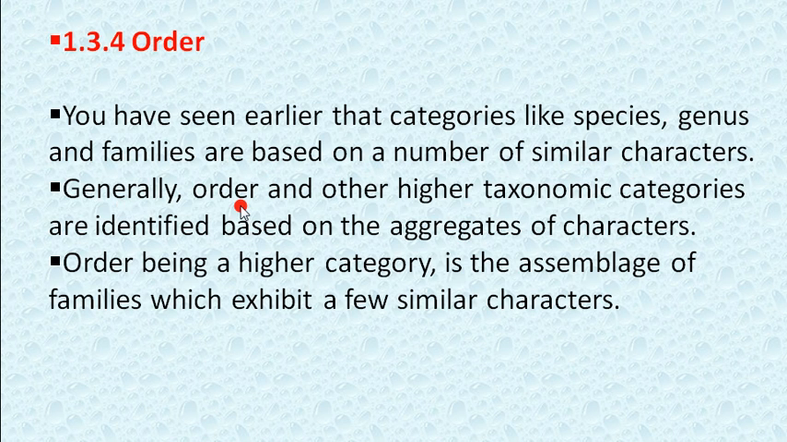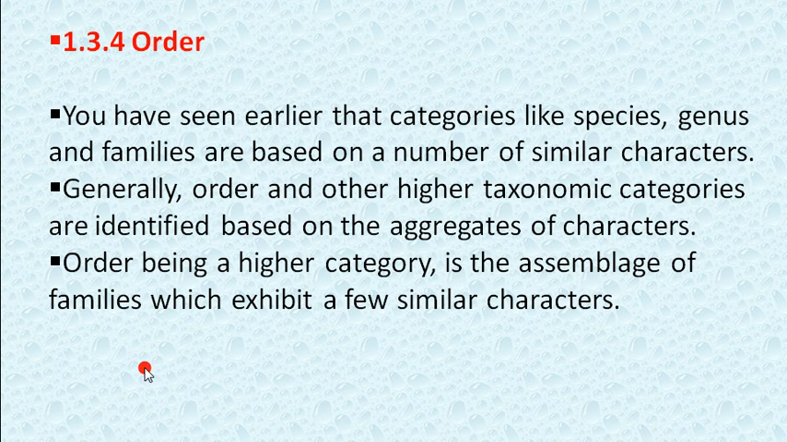Generally, order and other higher taxonomic categories are identified based on the aggregates of characters. This word is very important: aggregates of characters. Aggregate means group, a cluster. So an aggregate is a group of characters we take to place in the order. Order and categories higher than order are also based on the aggregates of characters.